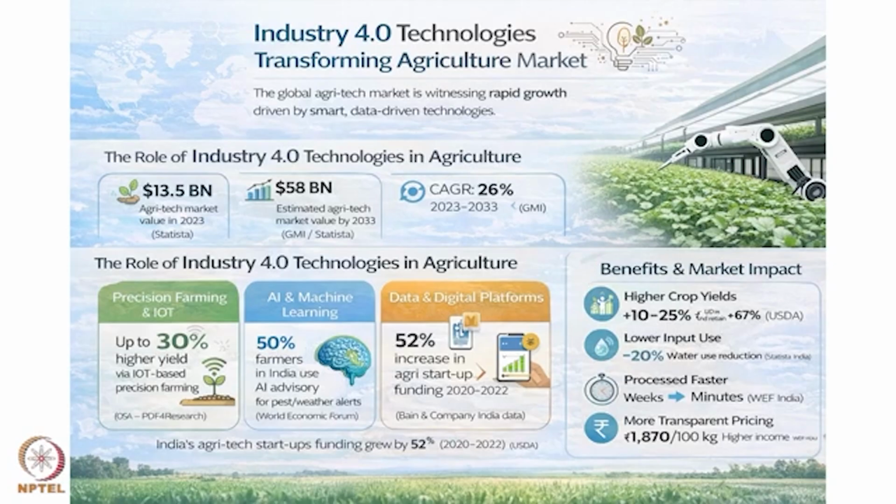Some government platforms are already available, but now there is a transformation with the help of digital technologies. You can see that precision farming, if we apply it, has the capability to improve yield by 30%. Machine learning has the capability to improve yield by 50% with the help of AI advisory. This is data which I have collected from forums like World Economic Forum and Bain and Company, and then OSA, a research organization from where I have collected this data.